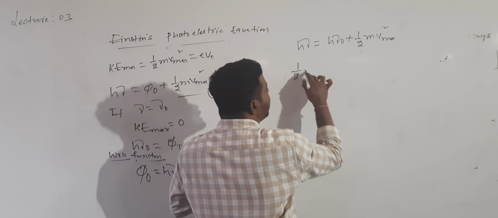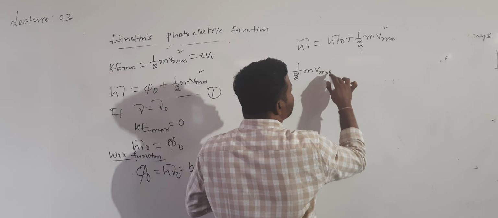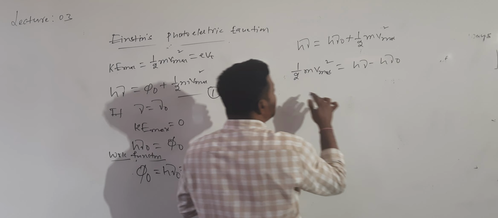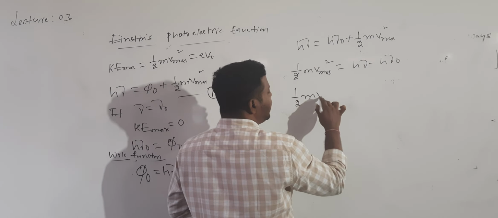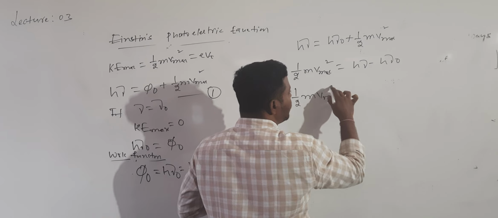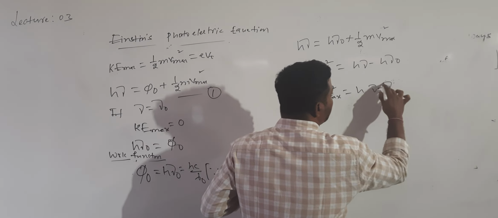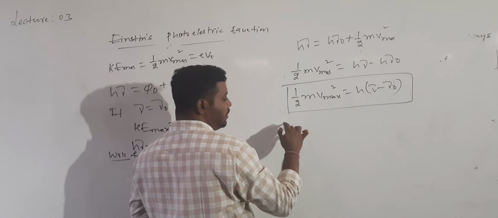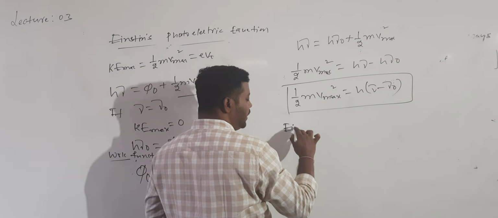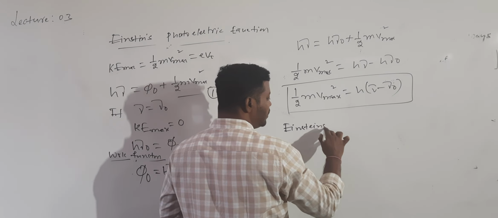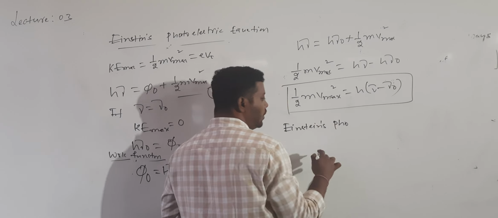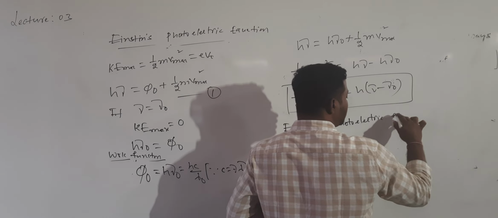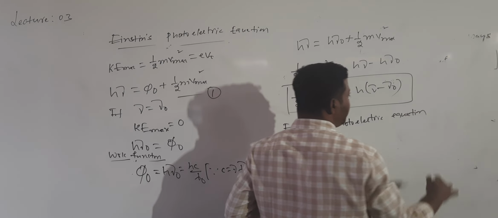From this, 1/2 m V maximum squared is equal to h mu minus h mu naught, which can also be written as 1/2 m V maximum squared equals h into (mu minus mu naught). What is the equation we got? This is called Einstein's photoelectric equation.